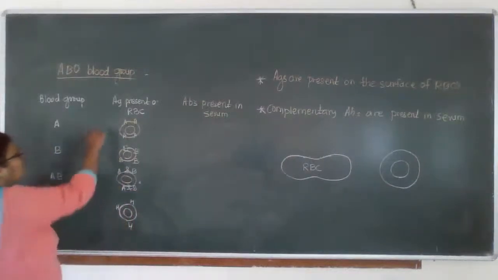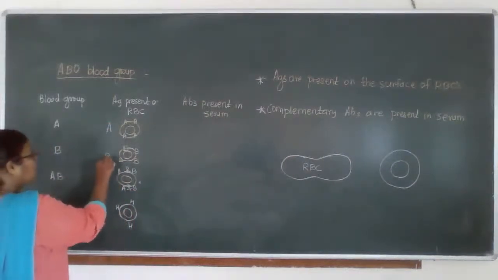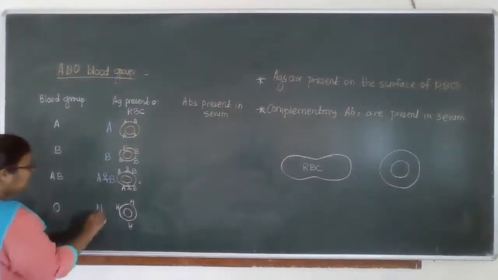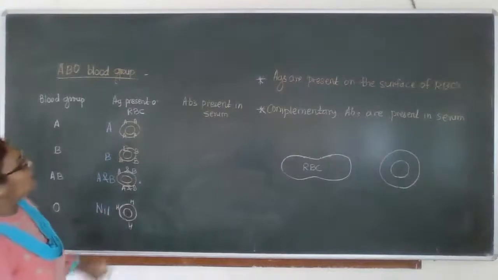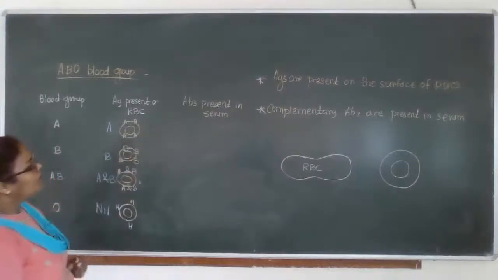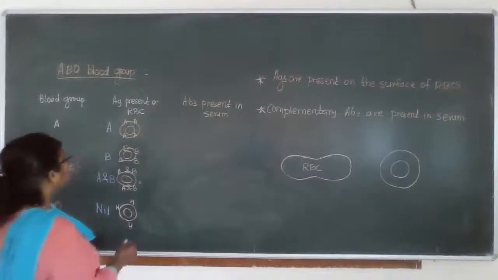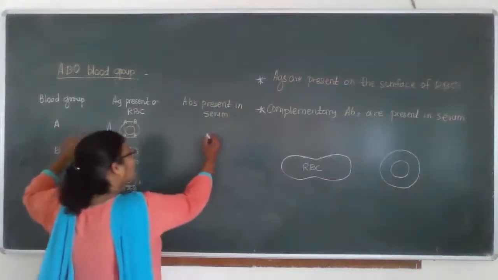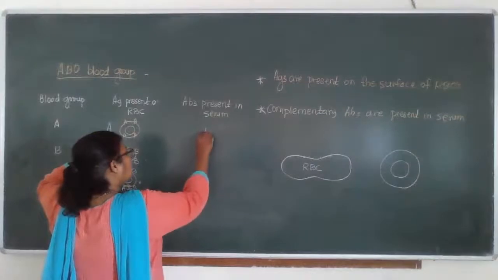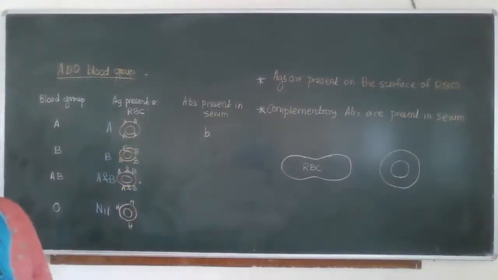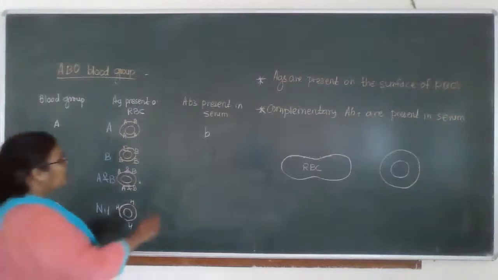When we mention the antigen, we have to write it in capital letters. Then the next one is the complementary antibodies. Blood group A has A antigen and has small b antibody. Clear to everyone? Then antibody B.